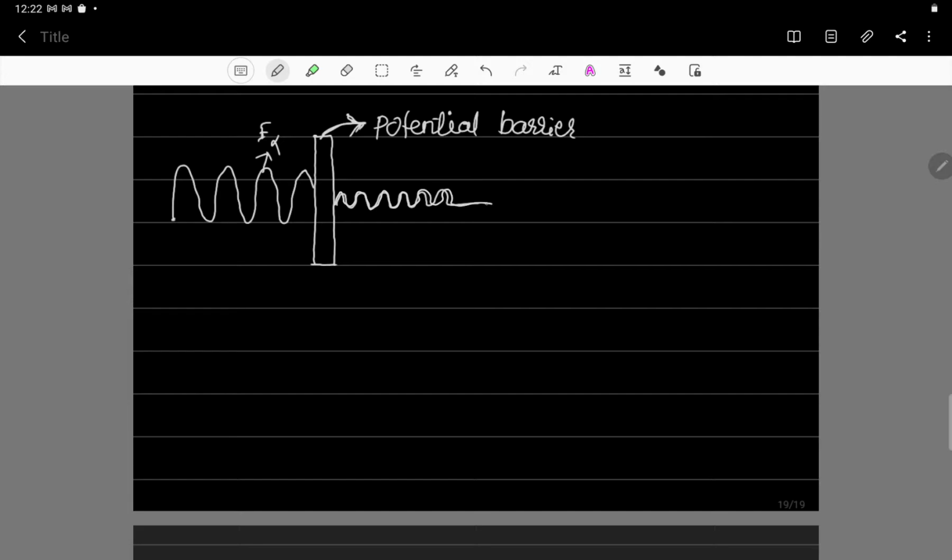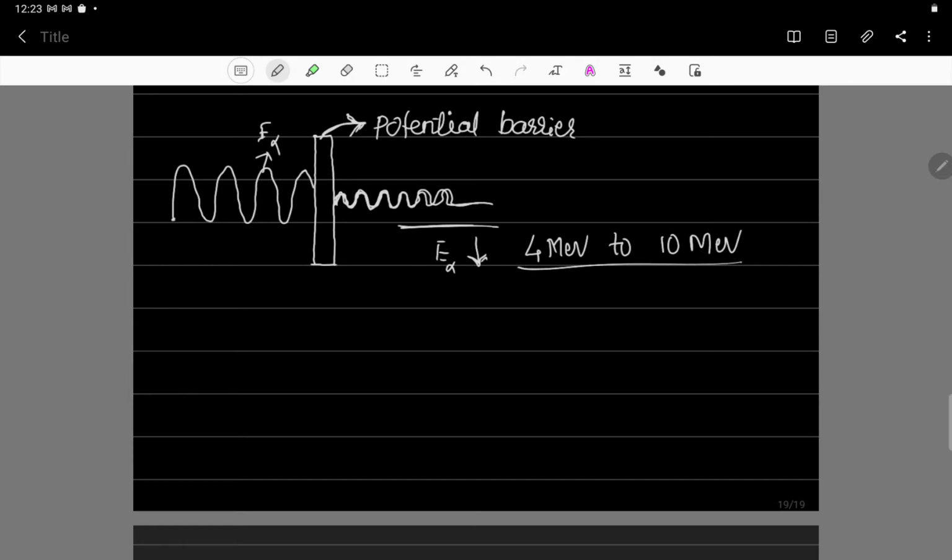This means the energy of the alpha particle coming out of the nucleus will be less. The amplitude of the wave is decreasing, meaning the alpha particle coming out of the nucleus has less energy. That's why the energy of the alpha particle coming out of the nucleus is 4 mega electron volt to 10 mega electron volt.